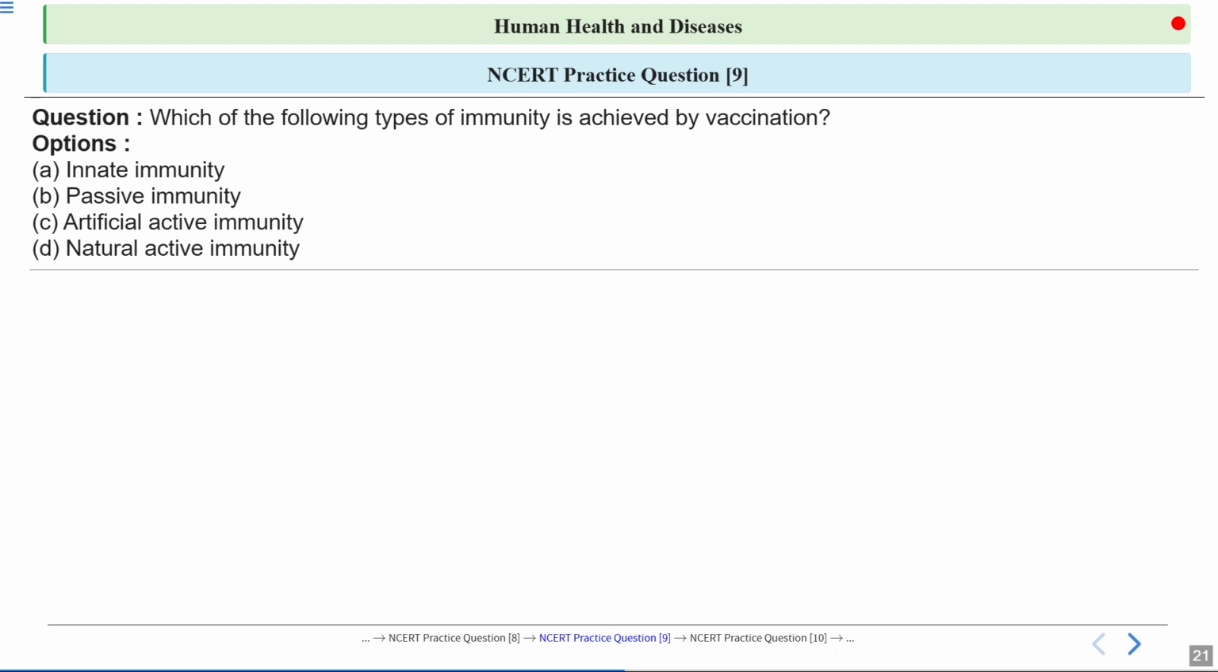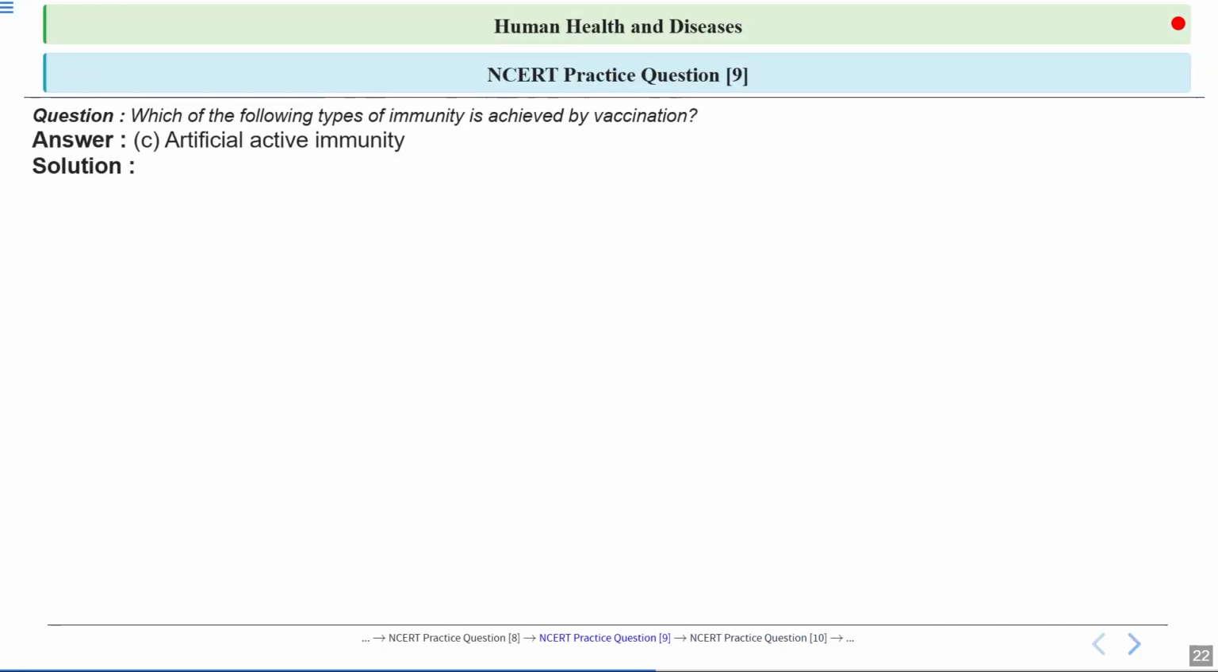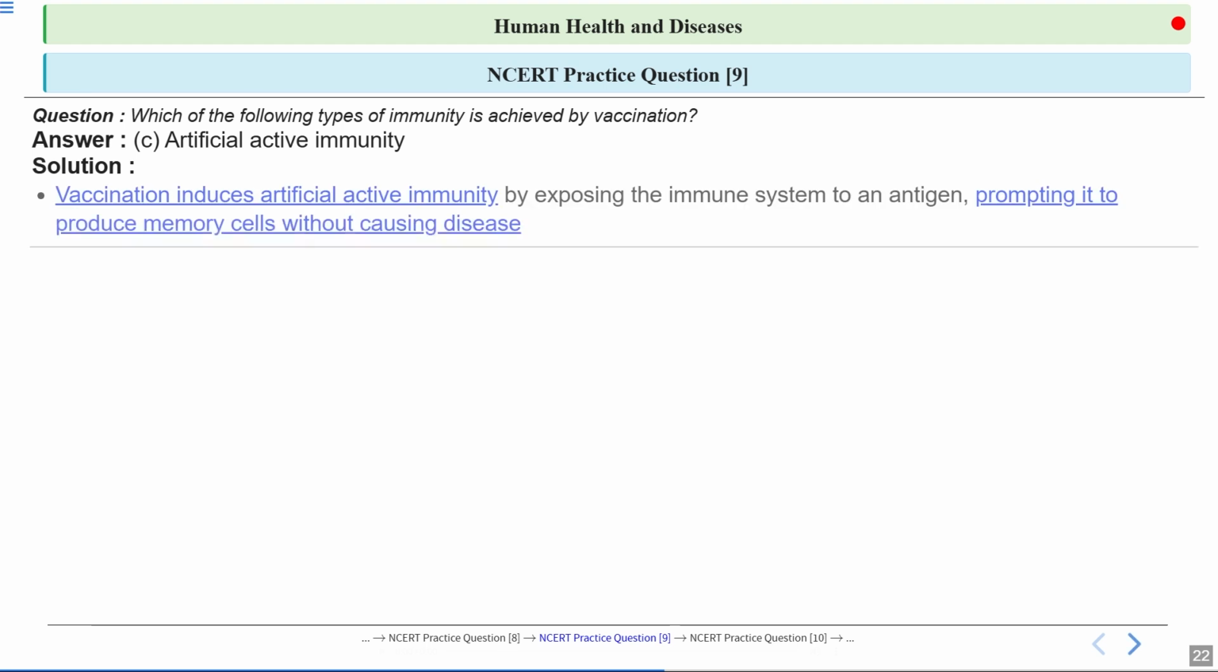Okay, this is clear. So we have the options here. First one is innate immunity. Second one is passive immunity. Third one is artificial active immunity. And fourth one is natural active immunity. So what will be the correct answer? Option number C is the correct answer here. Artificial active immunity.